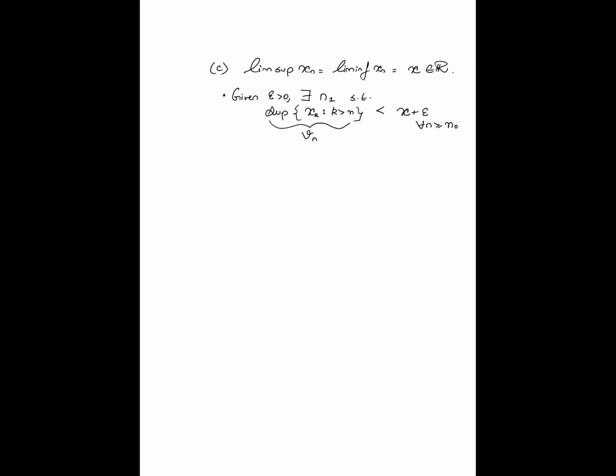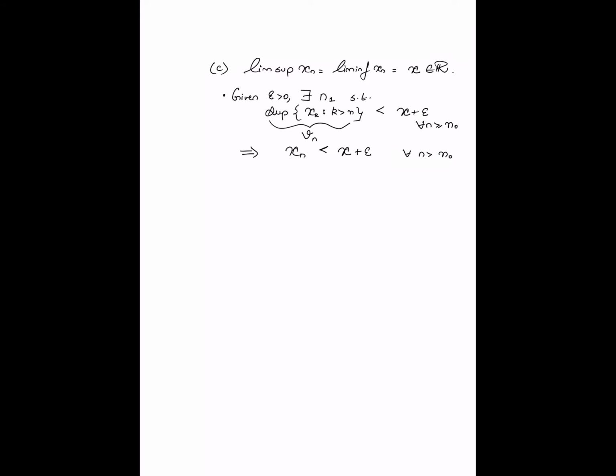Okay, so what you can conclude from here is that for all n greater than or equal to n naught, this Vn is in fact going to be less than x plus epsilon. Now this Vn is after all a supremum. It's a supremum of the values taken by the sequence to the right of n. So therefore the fact that this is true for all n greater than or equal to n naught in fact implies that the values of the sequence themselves are also upper bounded by x plus epsilon for all n greater than n naught.